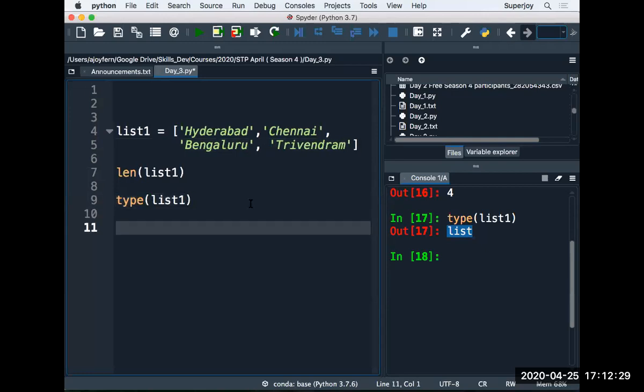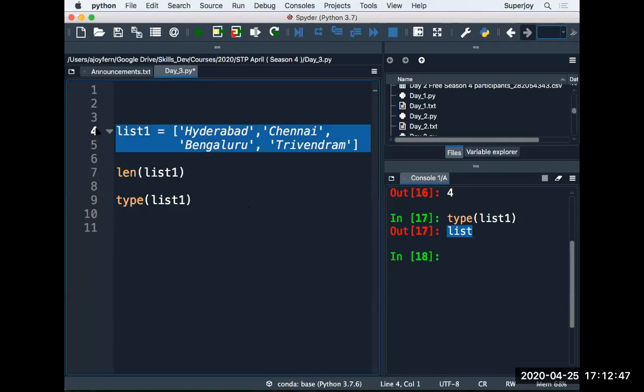Now, in this list, I want to print the city names one by one. This is my problem statement: in this list, I want to print the city names one by one. And for that, I can use a loop.